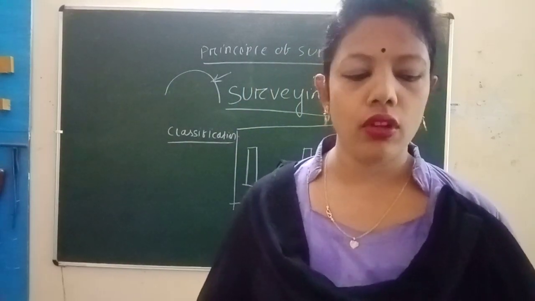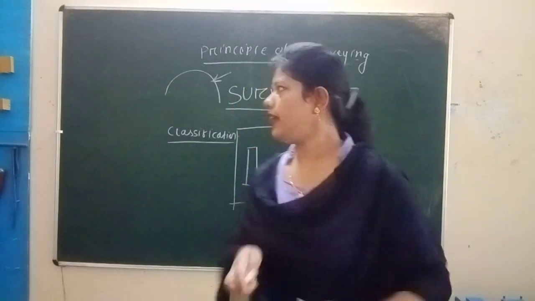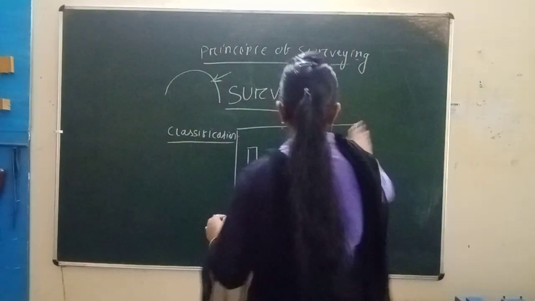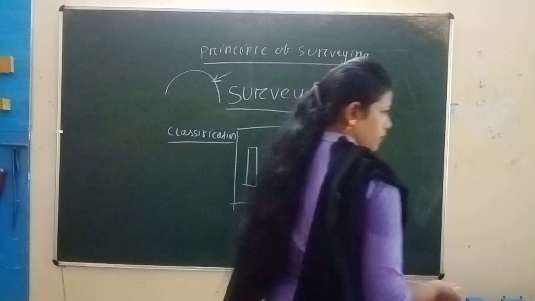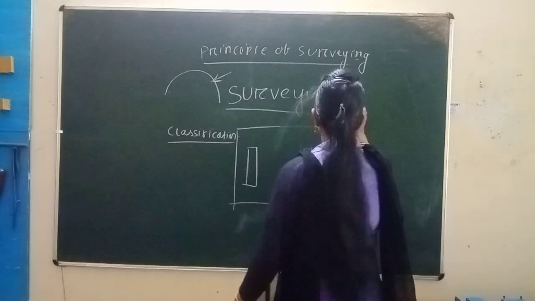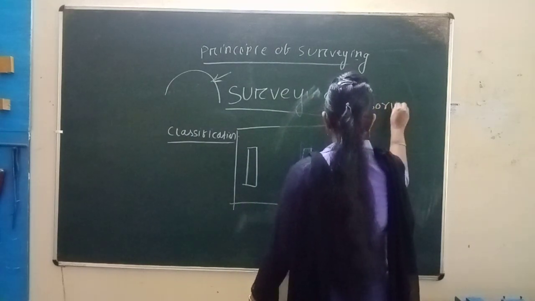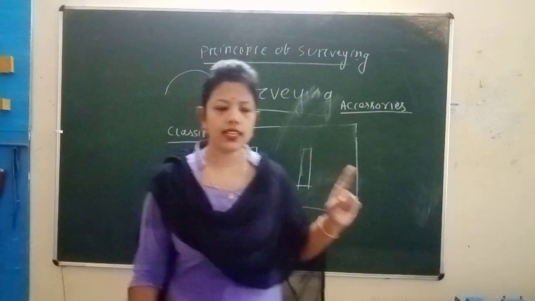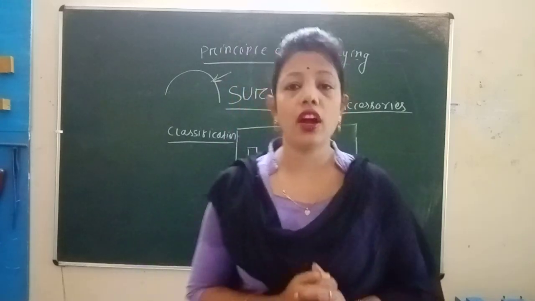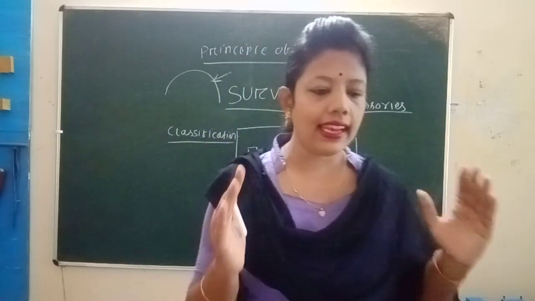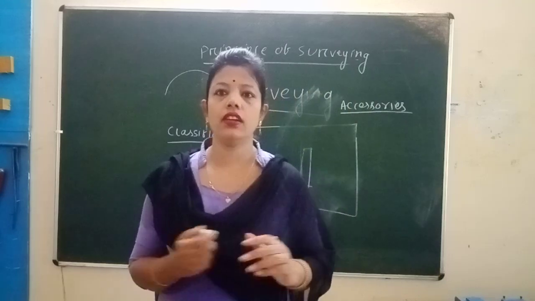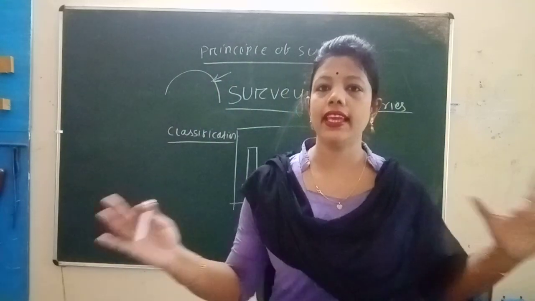Next, we want to know about the accessories of linear measurement. What are the accessories of linear measurement? The first one is ranging rods. The rod which is used for ranging a line, for making the line straight, is known as a ranging rod.